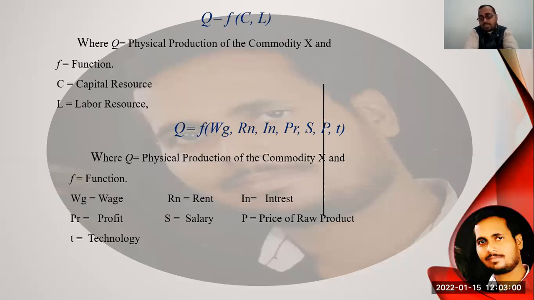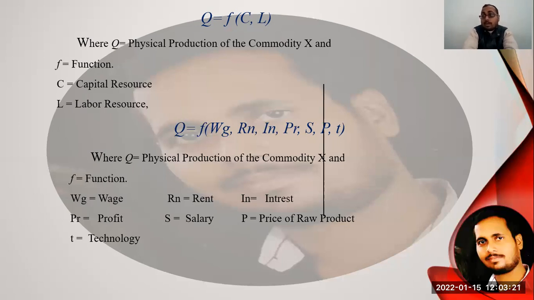Now, two other factors are also considered in this equation. P refers to the price of the raw material, and T refers to the returns of the technology. So the impact these factors have on the quantity of production is shown by this equation.